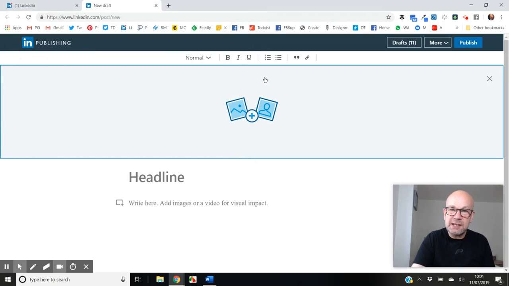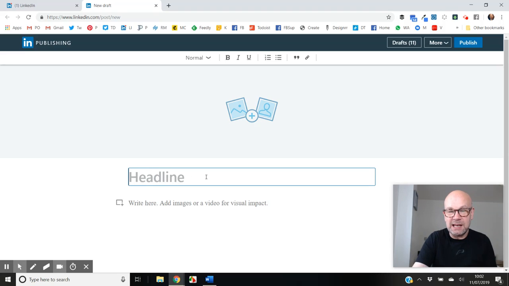So worth noting actually that you can only create these articles on desktop, so it's not a feature that's currently available on mobile. Next is headlines. Quite often I've actually seen these articles on LinkedIn with the headline written as the headline. So don't forget to click on that and actually add your own catchy headline to draw people into the article.